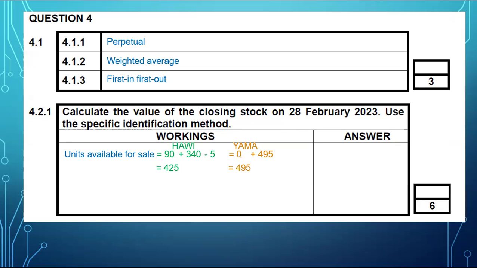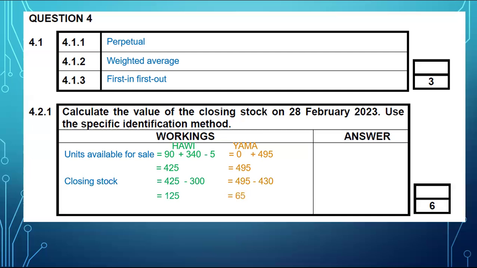All right. To determine closing stock, you simply take units available to be sold and then you minus units sold. So units available to be sold for Yama amounted to 425. You minus units sold, which was 300. So you'll be left with 125. And for Yama, units available to be sold will have been 495. You minus units sold, which was 430. So you'll be left with around 65, if I'm not mistaken. So this is 125, and the other one will be 65.